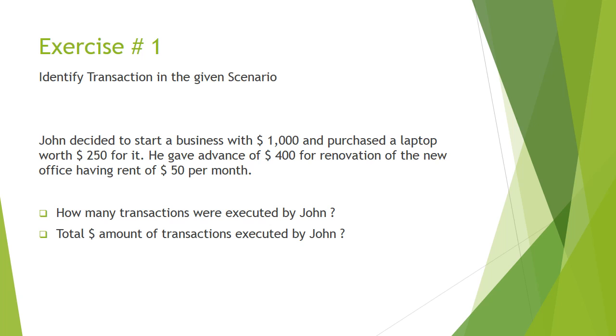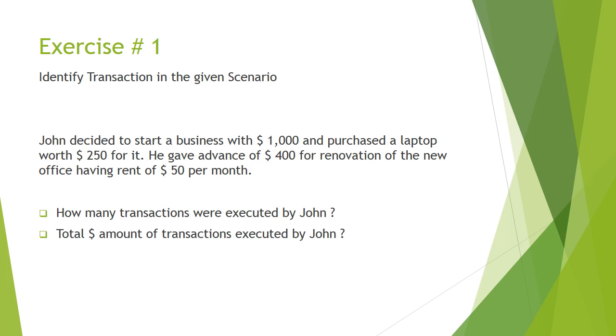Two transactions were executed by John. Once he purchased a laptop worth $250, and he paid an advance for the renovation of the office amounting to $400. The total transaction amount is $650.